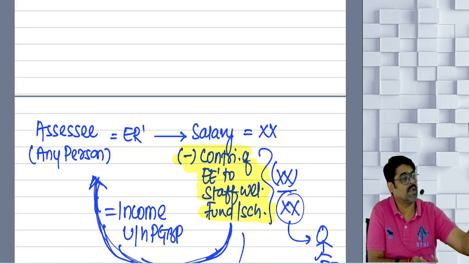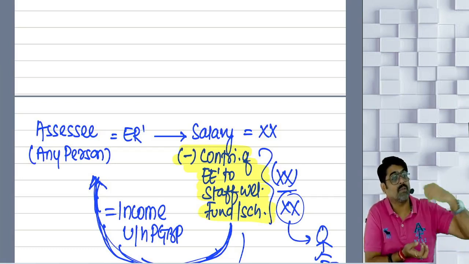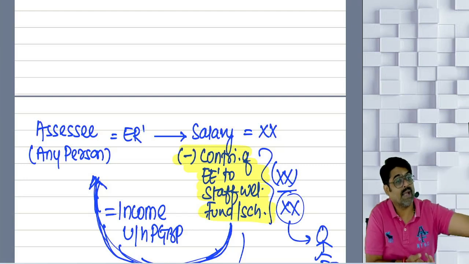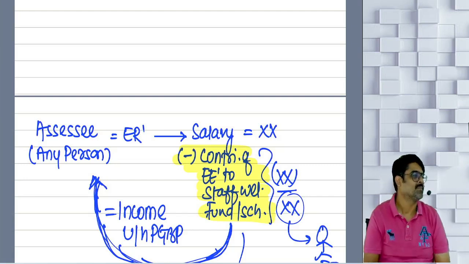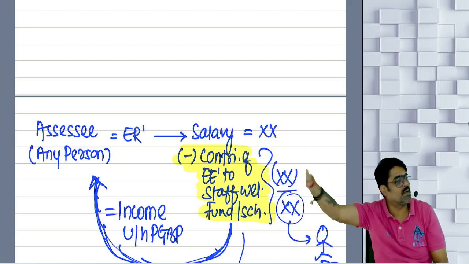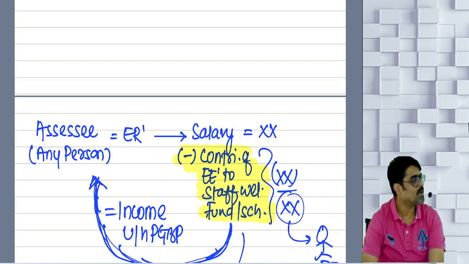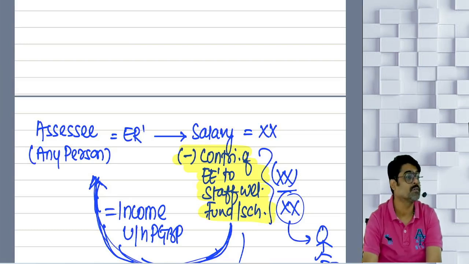Claim the deduction of 1 lakh and show 10,000 as your income. Net deduction of 90,000 only. But if you want to claim the deduction of this 10,000 also, deposit in the fund of the employee on or before the due date of that fund, the due date of the scheme, and we are going to give the deduction of this 10,000 also.